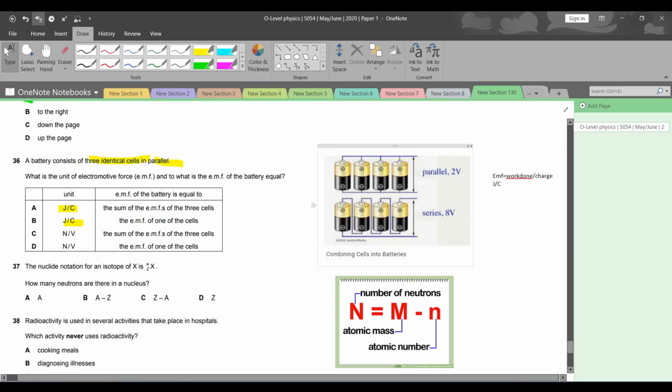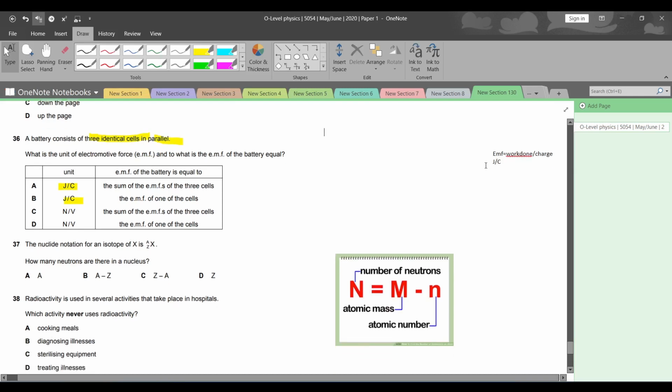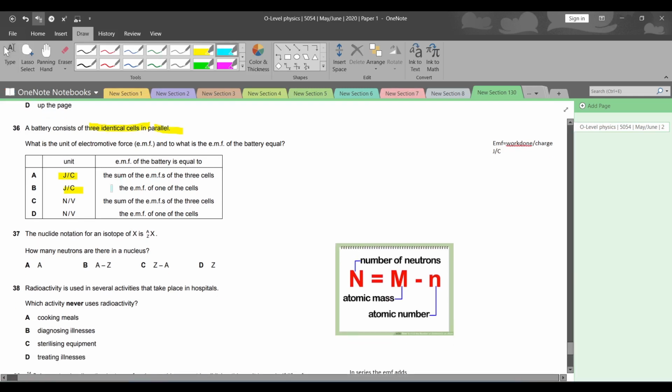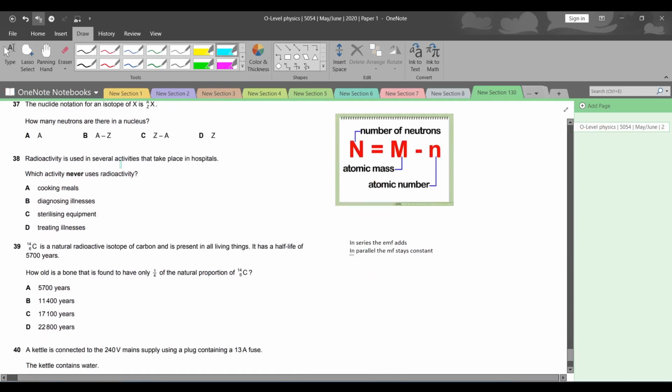That shows series में ऐड होते हैं, और जो पैरेलल में होते हैं those are obviously what stays the same. So therefore, we're only gonna take the EMF of one of the cells. So B is the right answer.